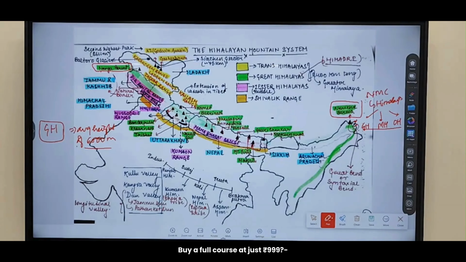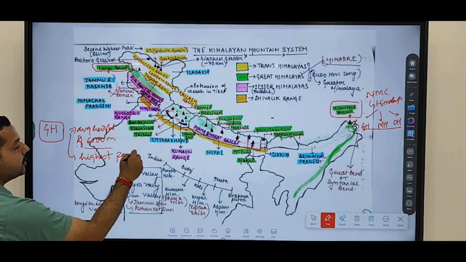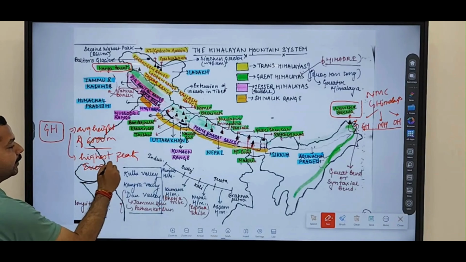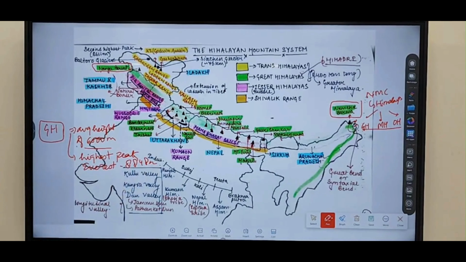And after this average height of around 6,000 meter, the highest peak that you are going to find is Everest, which has roughly around 8,848 meter. So the highest peak that you are finding is Everest. Okay, so that is the highest peak, but you also see average height. Average height means all other peaks, when we are taking them up, their height is around 6,000 meter. Clear?